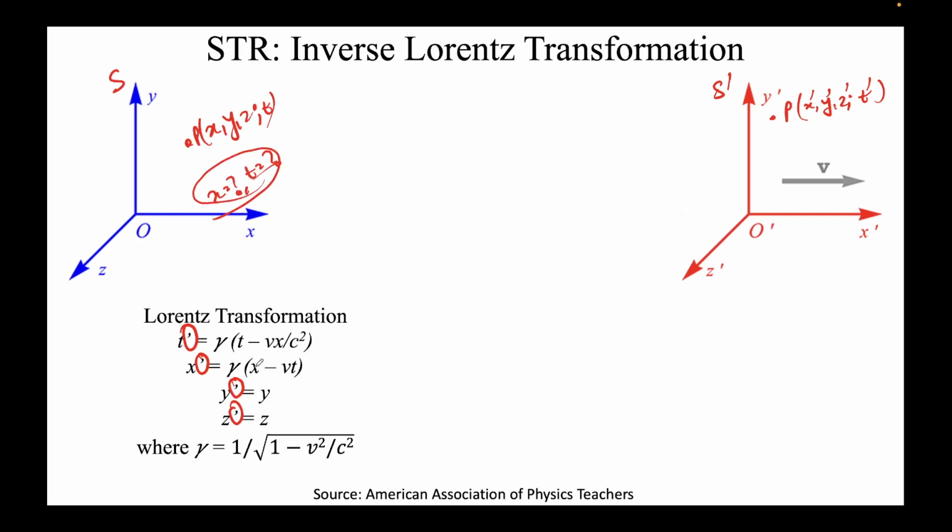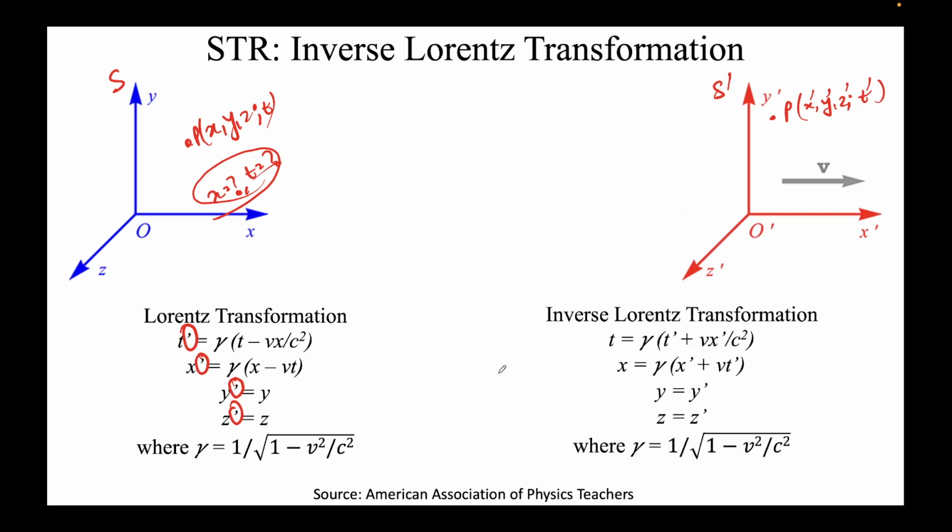This is nothing but two equations. Forget about y and z. This is two equations and two variables. Here the t prime and x prime will become the known, and t and x will become the unknown. Two equations, two variables. If you try to solve it, just algebra, nothing else, you will get what is called the inverse Lorentz transformation.